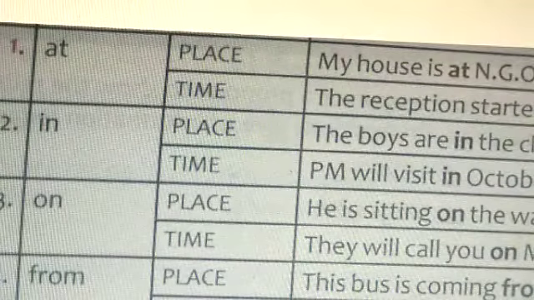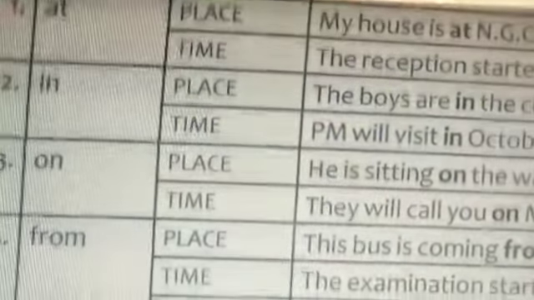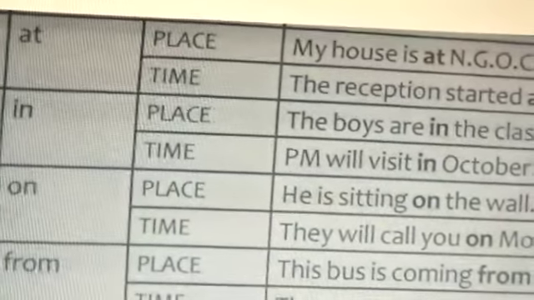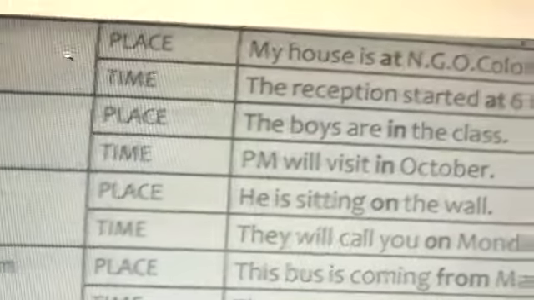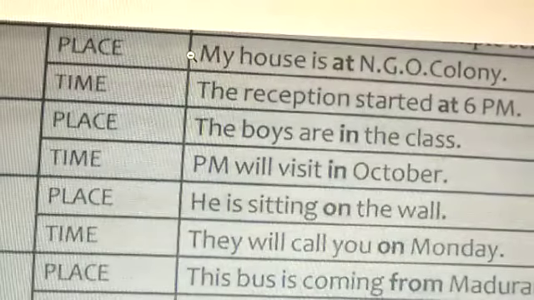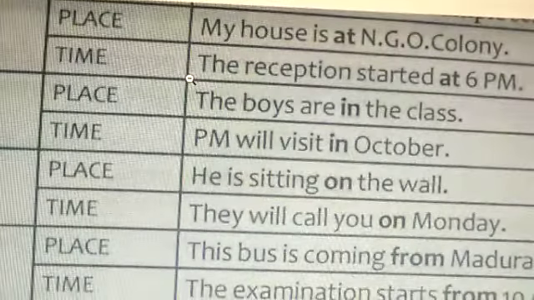Now let's see some prepositions and their usage. Number 1, usage of at. For place: my house is at NGO colony, because at refers to the smaller place. Time, also we use at: the reception started at 6 p.m.